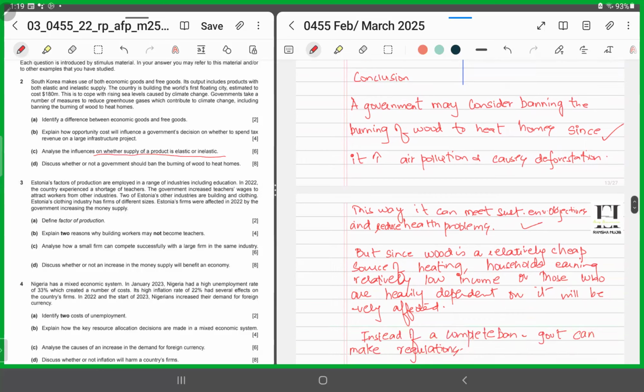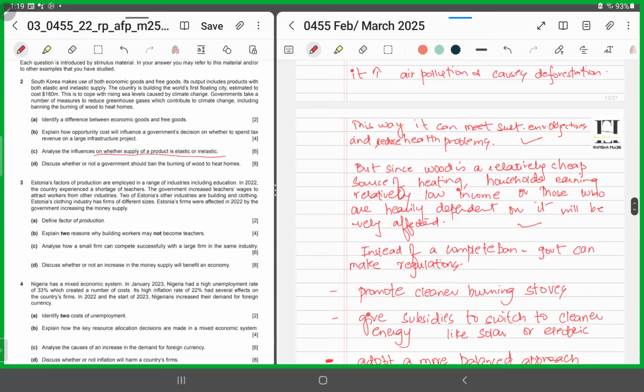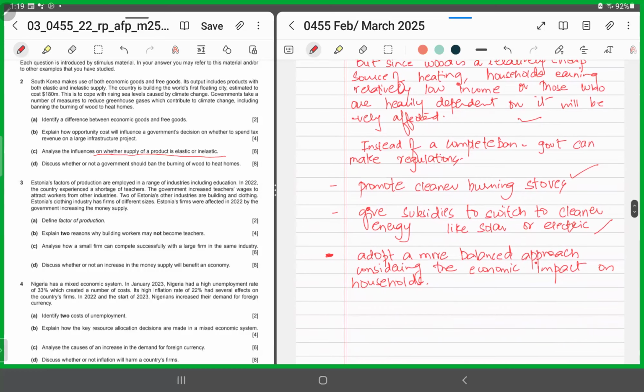But since wood is a relatively cheap source of heating, households earning relatively low income or those who are heavily dependent on it will be negatively affected, right? So instead of a complete ban, the government can make regulations, right? It can either promote cleaner burning stoves or give subsidies to switch to cleaner energy like solar or electric, or it could adopt a more balanced approach considering the economic impact on households, right? So you need to find a way out in order to have a balanced approach, right? All right.